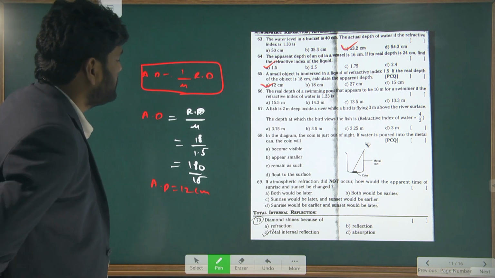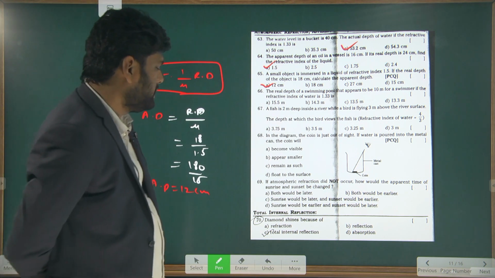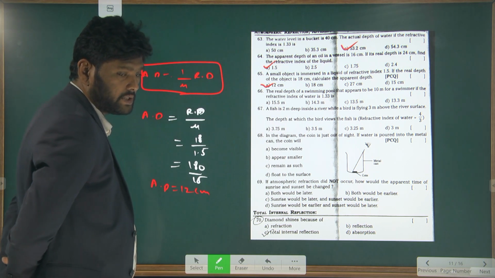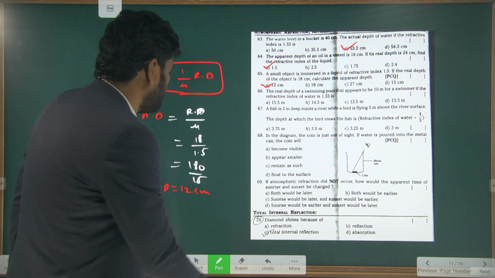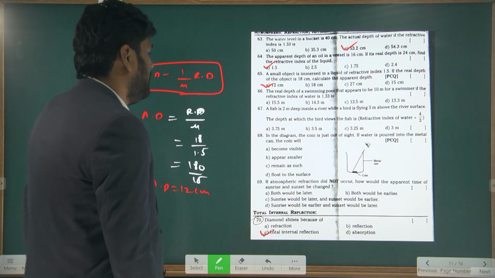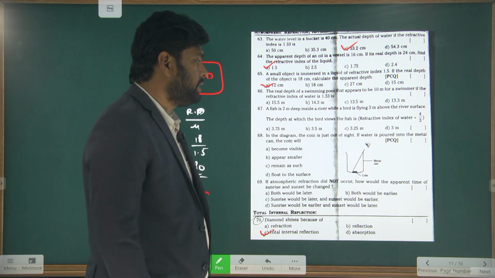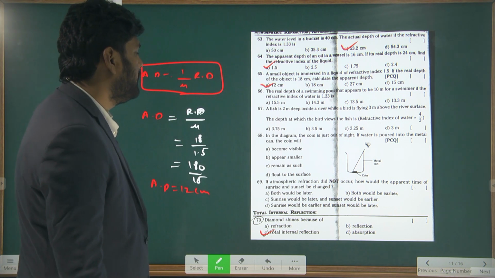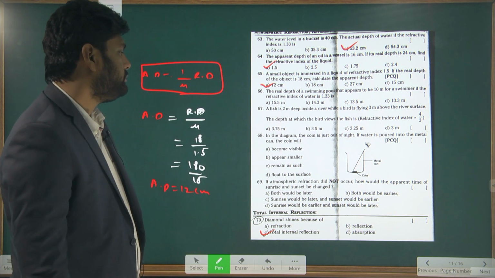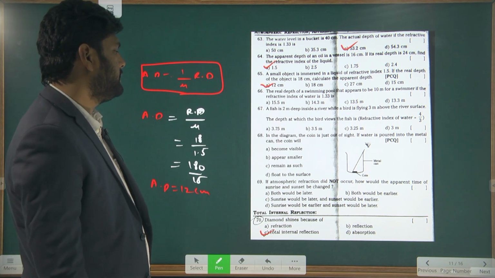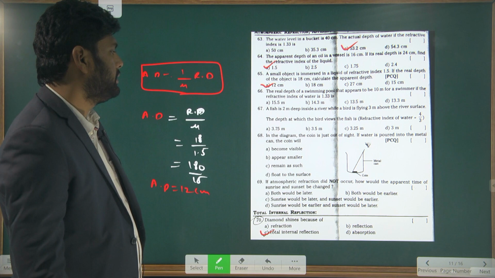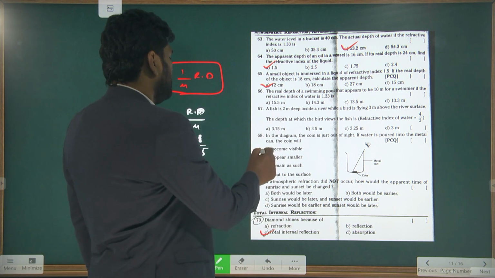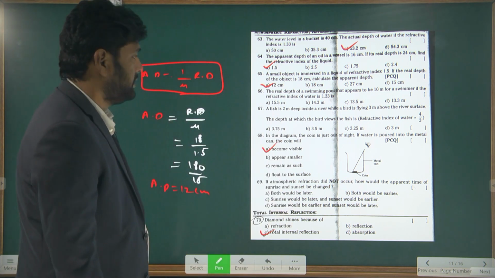And so this way, look at the 70th question. Diamond shines because of what? Last question. Total internal reflection is the correct answer. Next, in the diagram, the coin is just out of sight. If water is poured in, the coin will become visible, appear smaller, or remain floating at the surface. Which one is the answer? Initially it is out of sight, but if we pour the water, we can see it and it becomes visible. That is the first option.